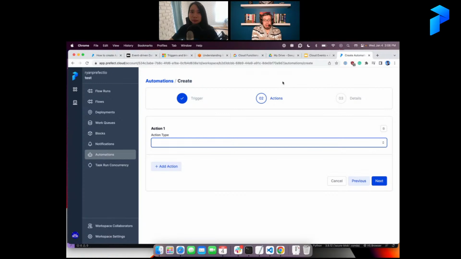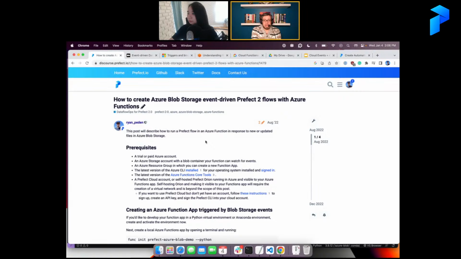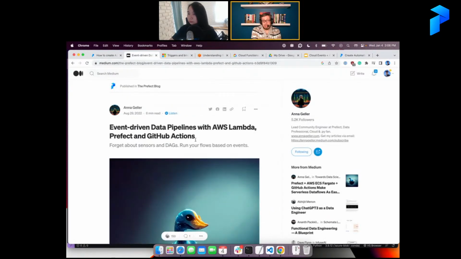And this ability unlocks something really cool, I gotta say, because a few months ago, I wrote a tutorial on how to create event-driven flows by embedding your flow in an Azure function. And my colleague Anna wrote the same thing using AWS Lambda.